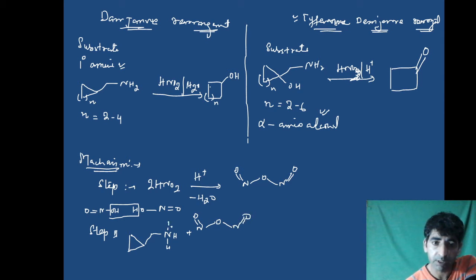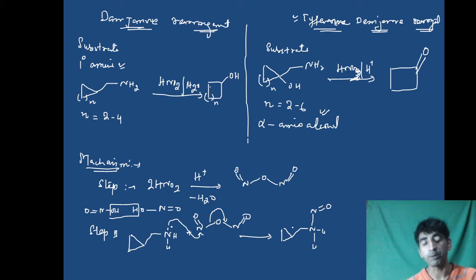The lone pair of electrons on nitrogen attacks this and this bond leaves. So NO2 is lost over here. So what are we going to get? We get this type of compound where nitrogen, hydrogen, hydrogen, attached to N double bond O. So this is the second step of the process.